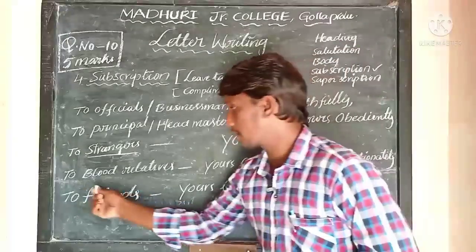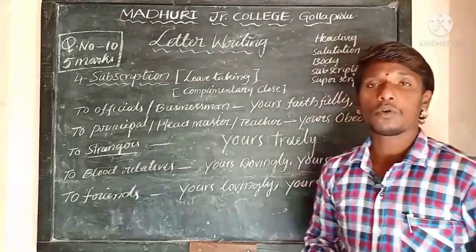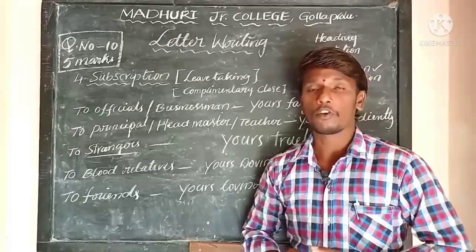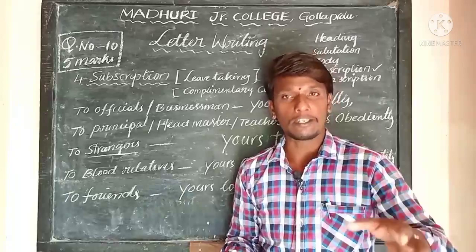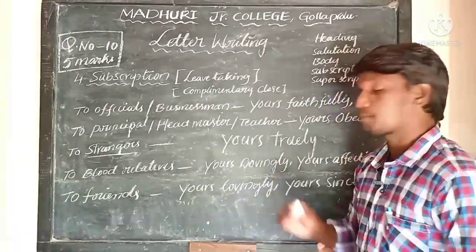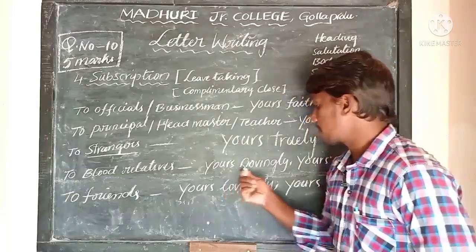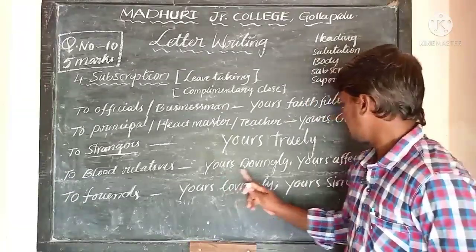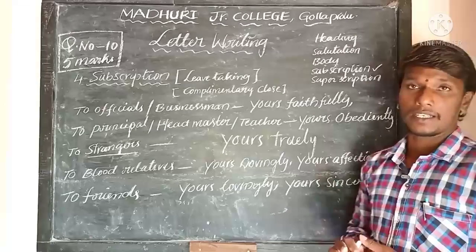Okay, and now coming to blood relatives. Who are the blood relatives? Your father, your mother, your brother, uncle, aunt. So when you write letters to these people, there you should use the subscription "Yours lovingly," or you can write "Yours affectionately."